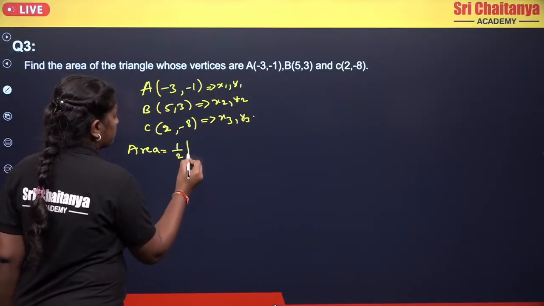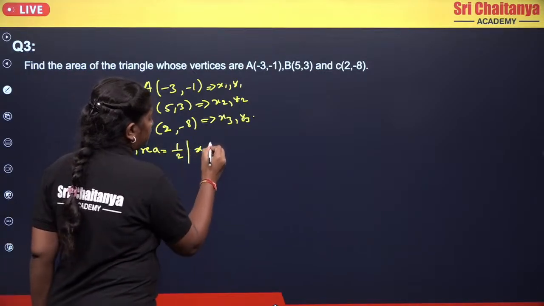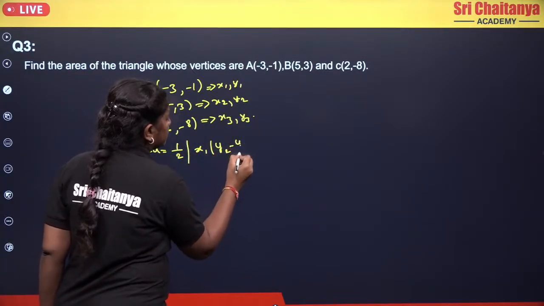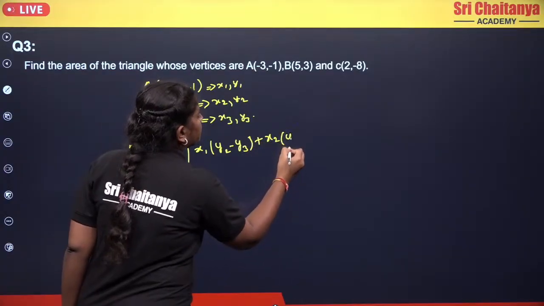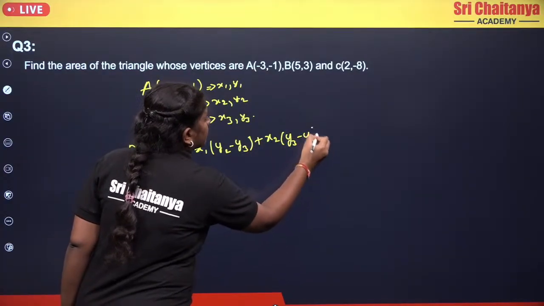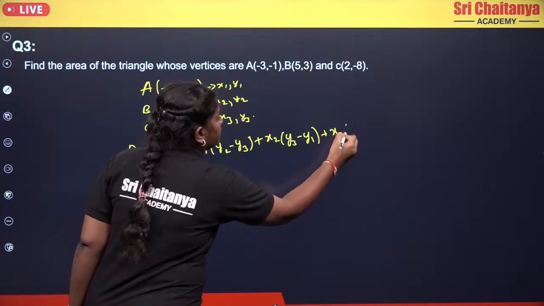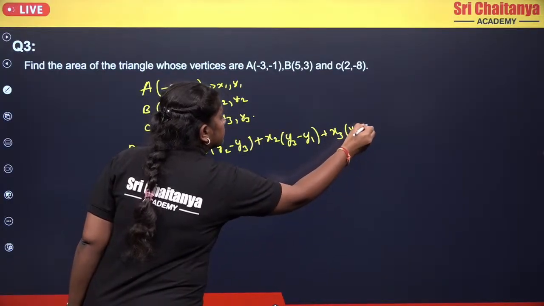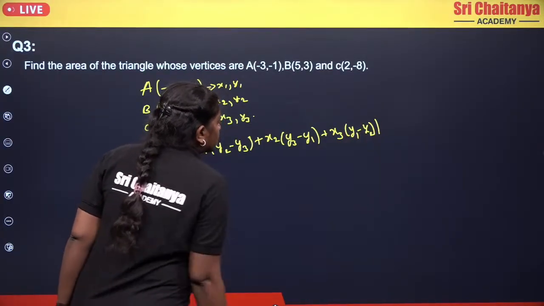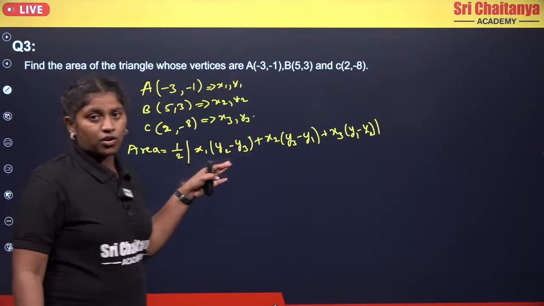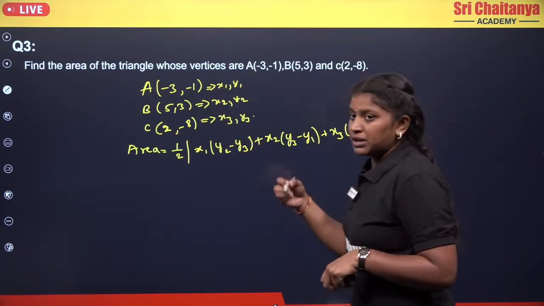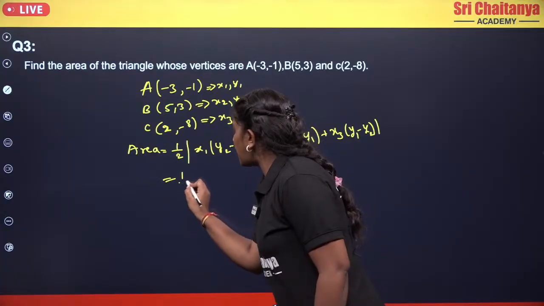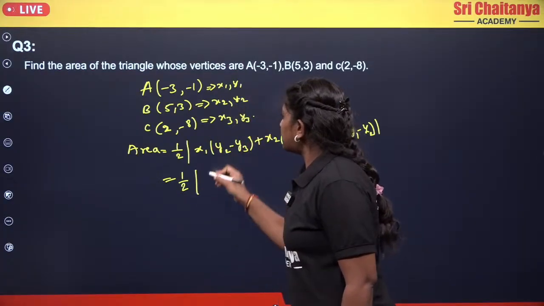Half modulus of x1 into y2 minus y3 plus x2 into y3 minus y1 plus x3 into y1 minus y2. Okay, so here simple, you can remember the cyclic order like 1 2 3 and 2 3 1 and 3 1 2.